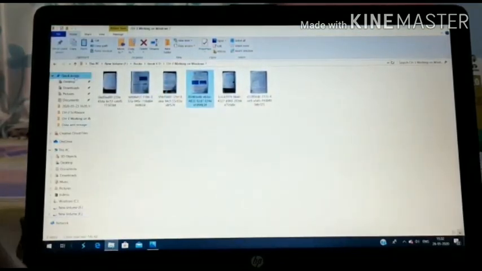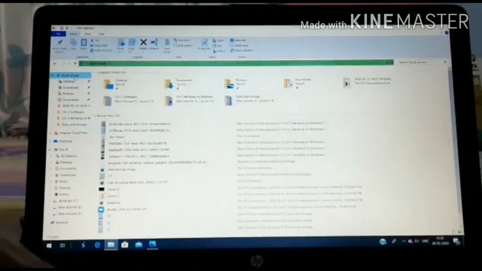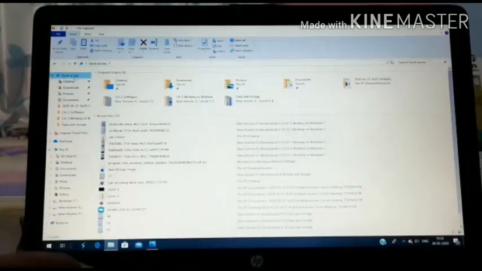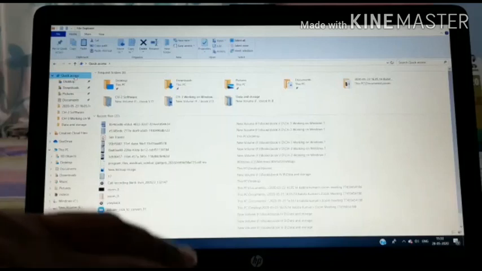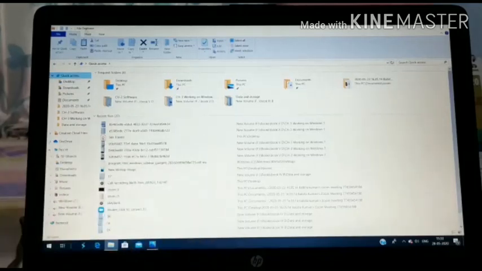Now you can see the Explorer, Windows Explorer, File Explorer here. It means that everything present in the Windows you can find out over here. At the left side, you can see a number of options kept over there: Desktop, Downloads, Pictures, Documents, Creative Cloud Files, This PC.